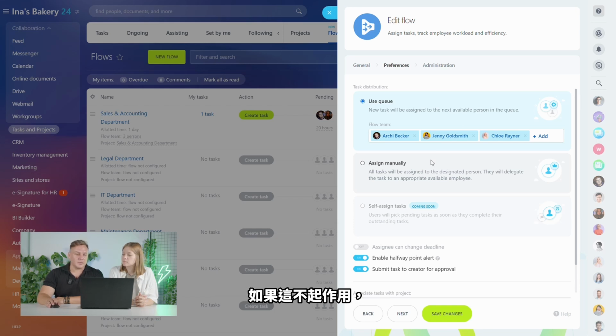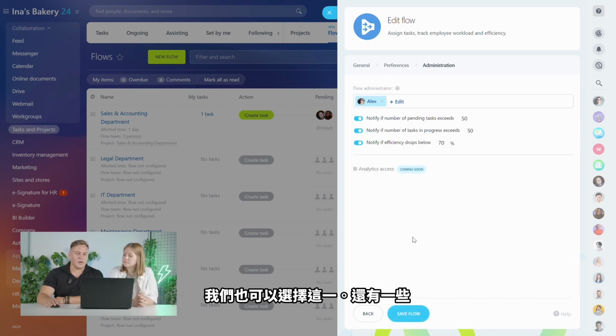And if that doesn't work out, you can always switch to the manual task assignment, right? If there are too many tasks and you have to manage them manually, you can do that as well. But here we're cool with the queue option. There's some other options here. You can enable halfway point alert. For you as the person who assigned the task, it makes more sense and will create less tension. And submit task to creator for approval. We can enable that too.